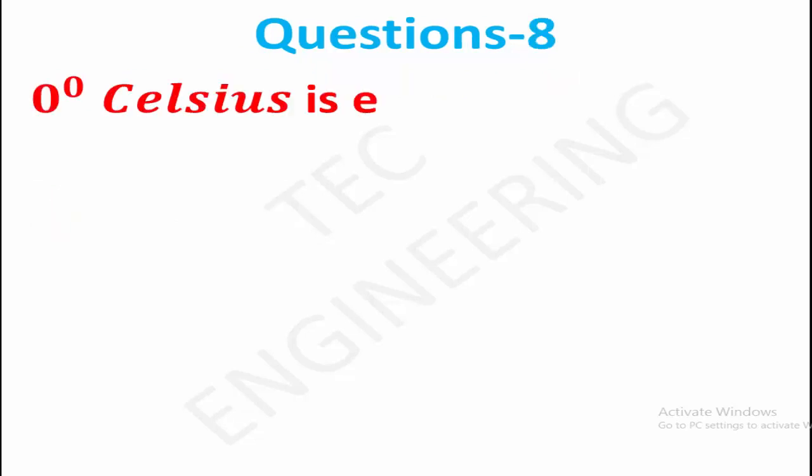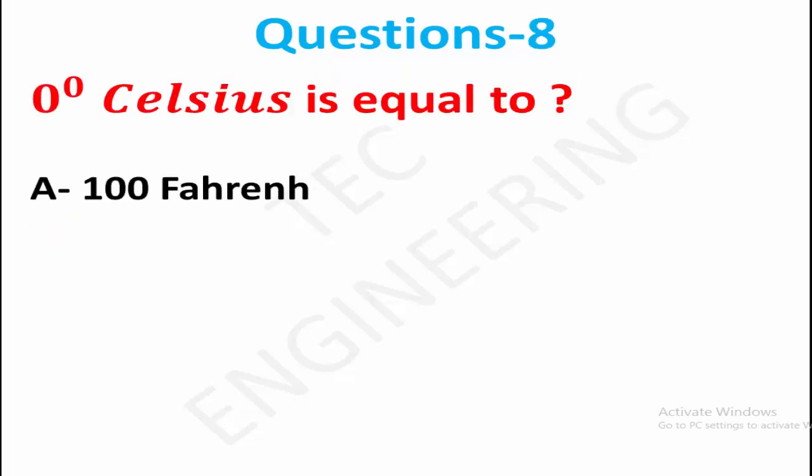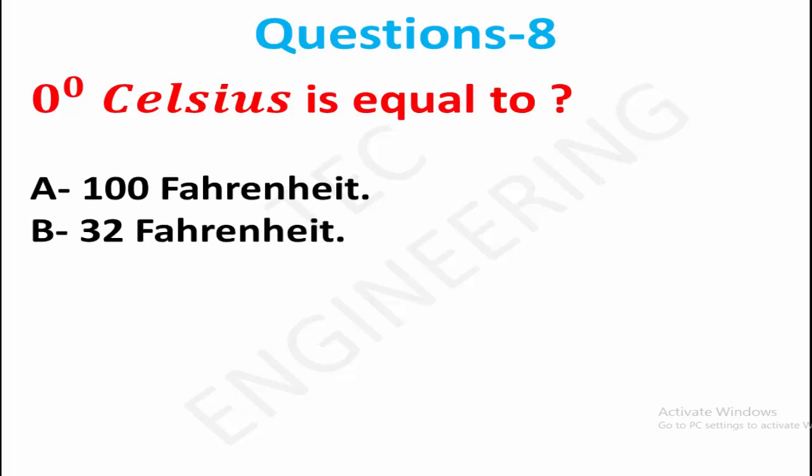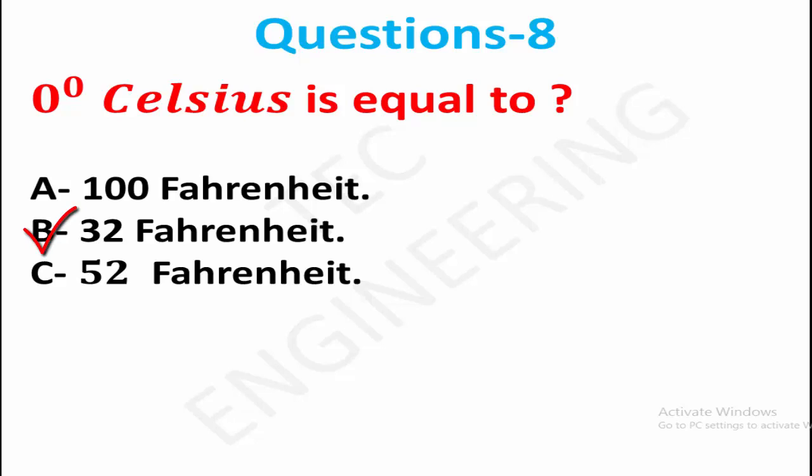Question 8. 0 degrees Celsius is equal to option A, 100 Fahrenheit. Option B, 32 Fahrenheit. Option C, 52 Fahrenheit. The right answer is option B, 32 Fahrenheit.